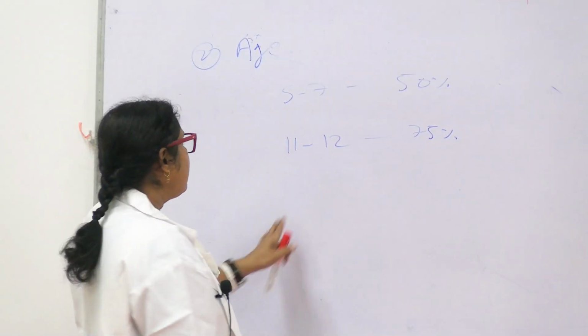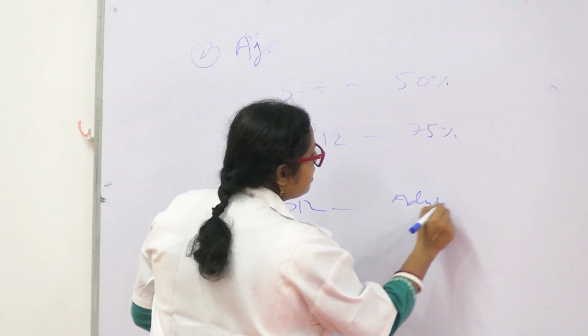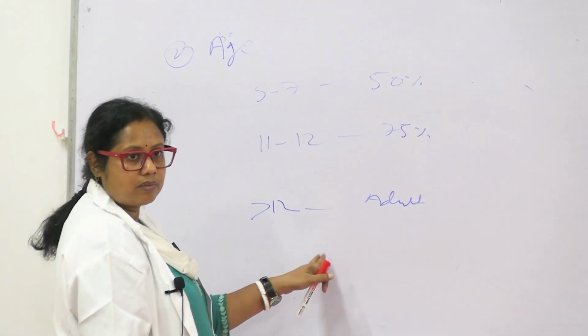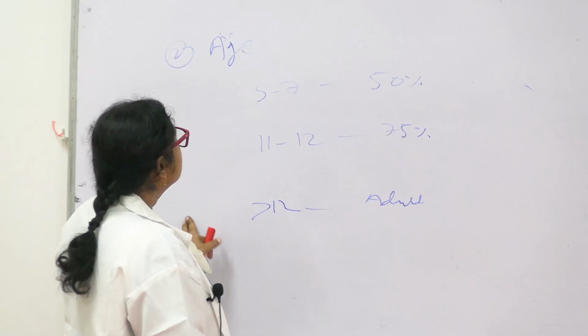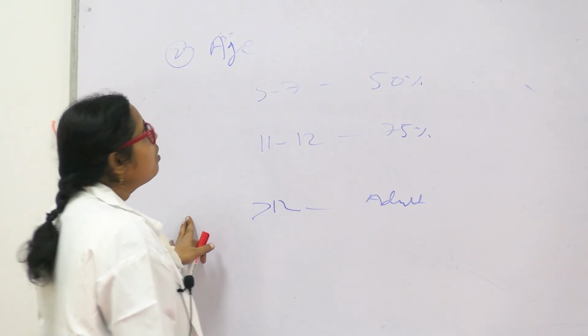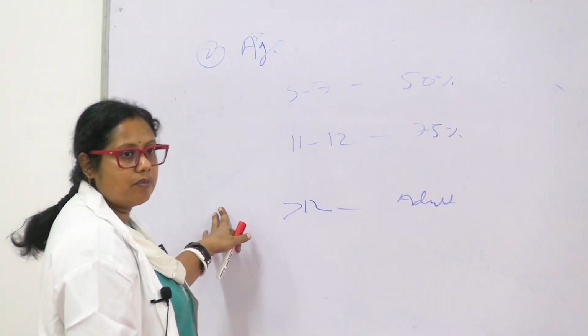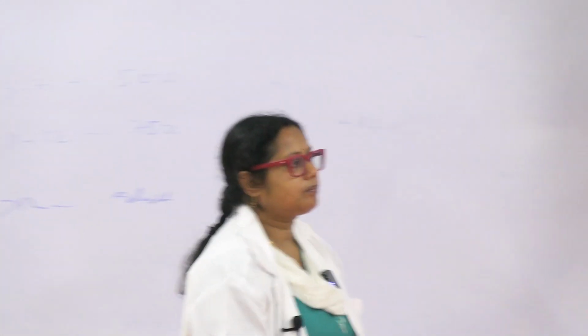Okay. And above 12 years, the adult dose can be given. So this is how, while treating pediatric patients, we have to keep in mind the amount of dose, how to give, how to prescribe them drugs.